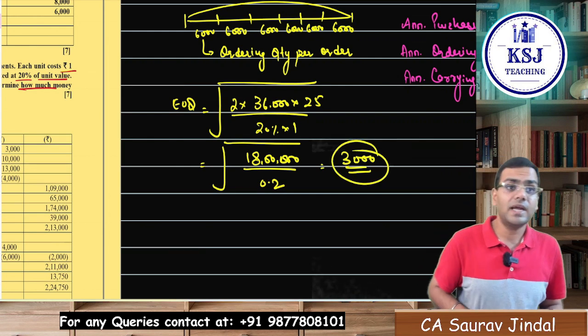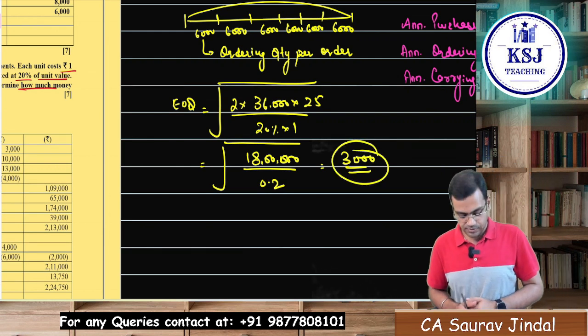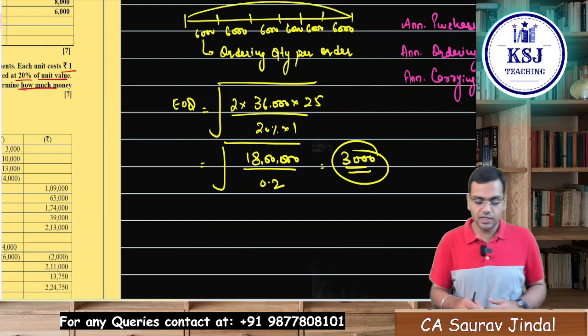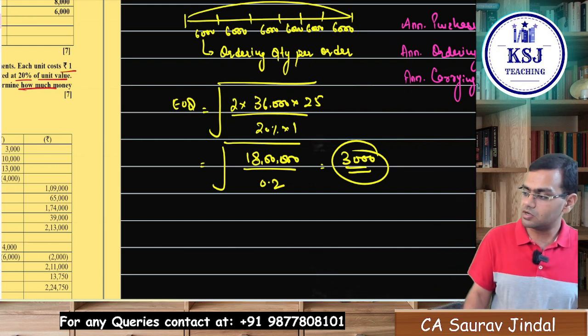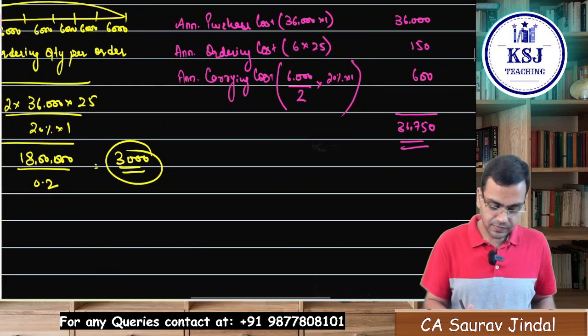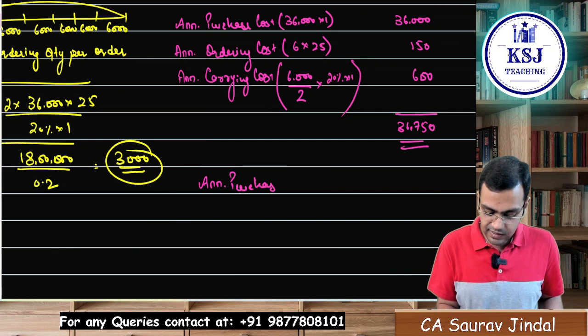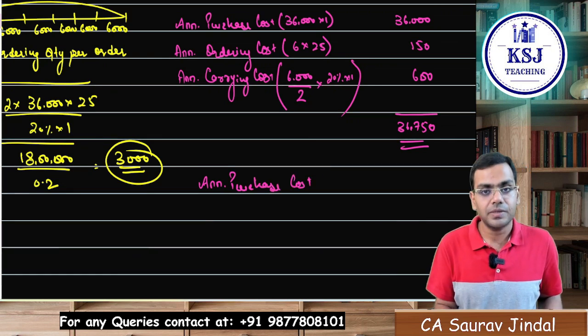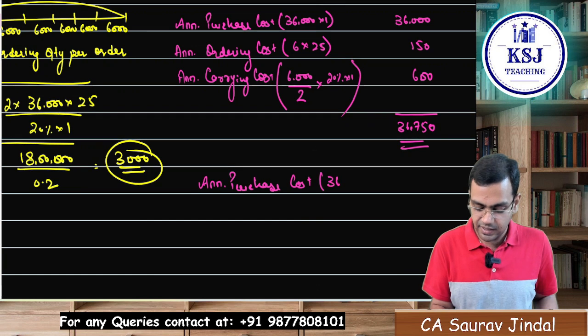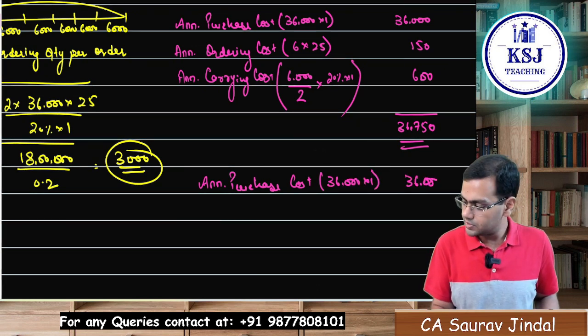Now calculate the cost at 3000 units. What will be the cost at 3000 units, sir? Will there be any change in the annual purchase cost? No, sir. That will be 36,000 multiplied by 1, that will come to 36,000.